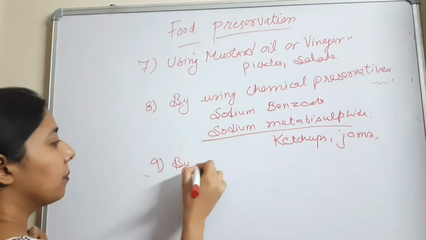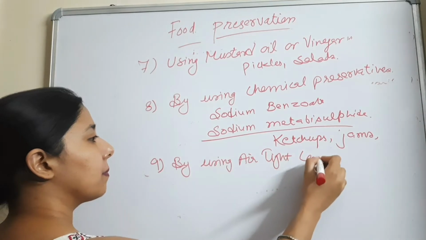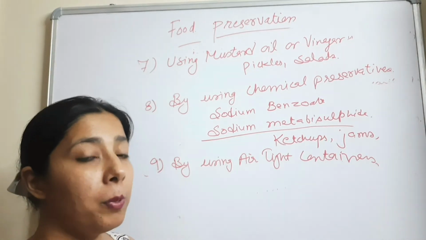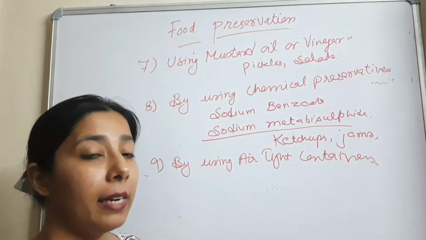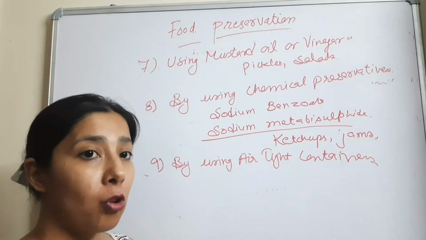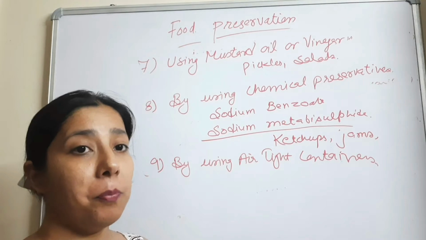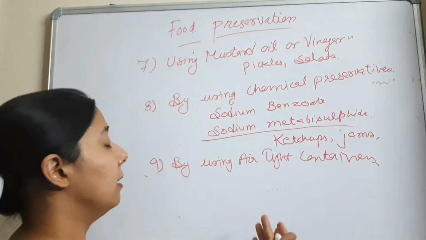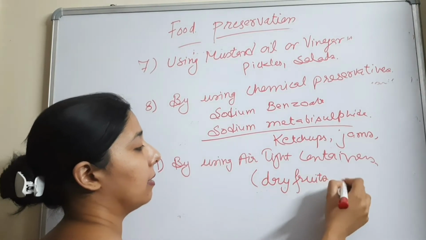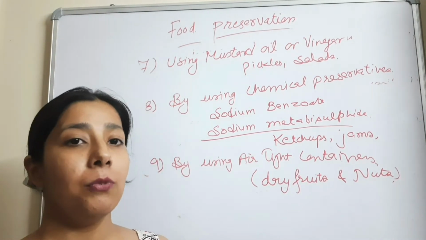So the 9th is by using airtight containers. By using airtight containers, we can preserve the food, because we are cutting the contact of the food with the air so as to reduce or stop the growth of microorganisms on the food. In airtight containers, we can preserve dry fruits and nuts. So these are the basic 9 techniques that are used for food preservation.